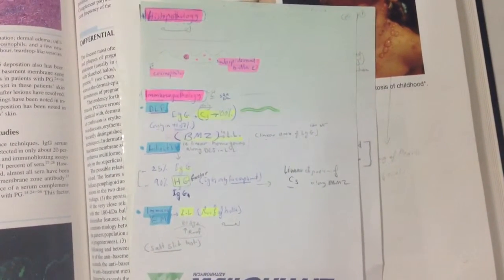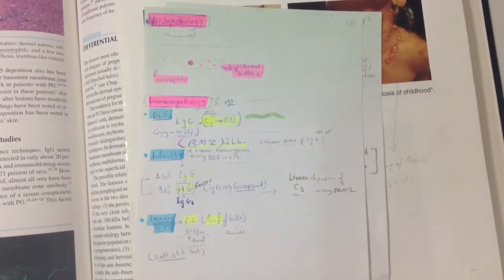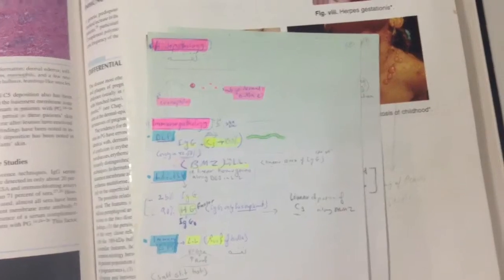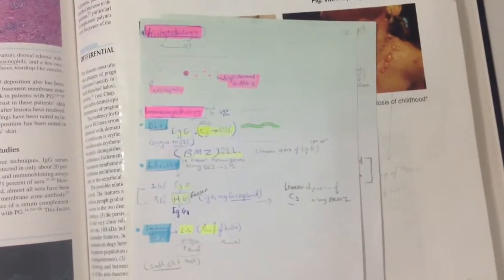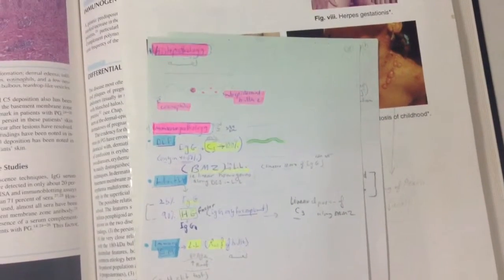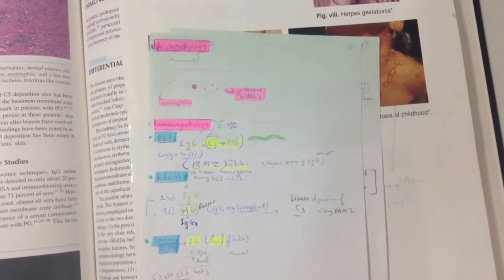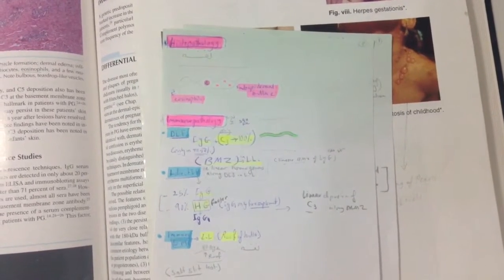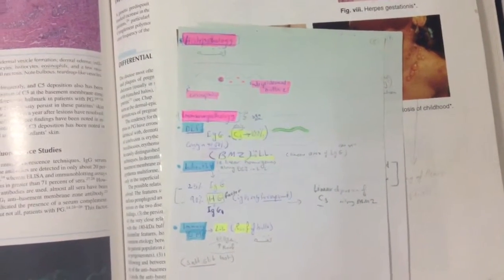25% immunoglobulin G and 90% immunoglobulin G1. It is the herpes gestationis factor. Immunoglobulin G1 only fixes complement. So there is usually linear deposition of immunoglobulin G and complement 3 on the basement membrane zone. Also the immunoelectron microscopy shows it in the lamina lucida, in the roof of the bulla.